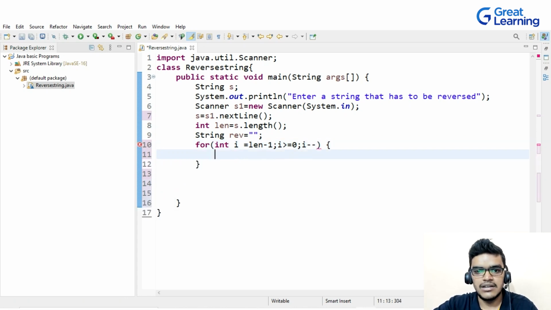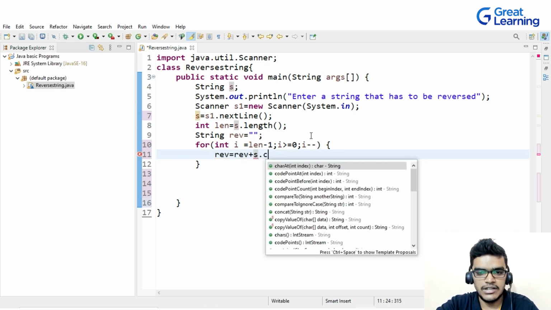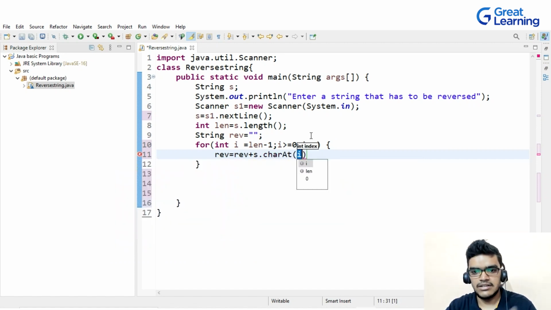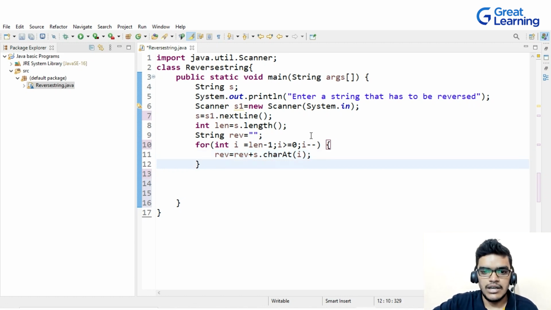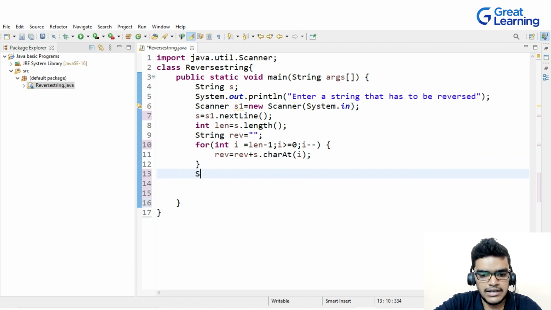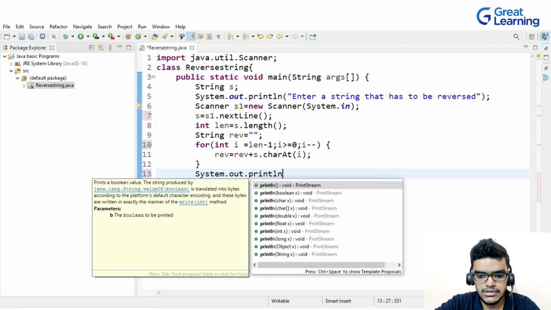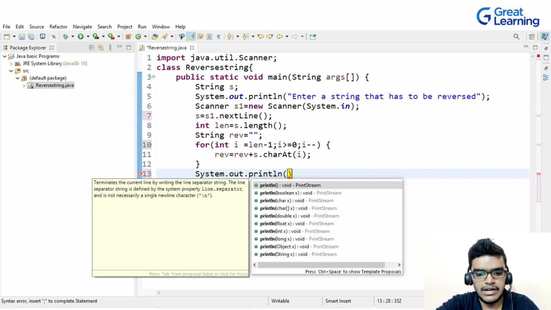Inside this I will implement the logic: reverse equal to reverse plus s.charAt, and inside this it is already taking the i parameter, right? Whatever index value we provide, it will give the character at that particular index. So this was my logic. After this, I will write System.out.println, and then reverse.